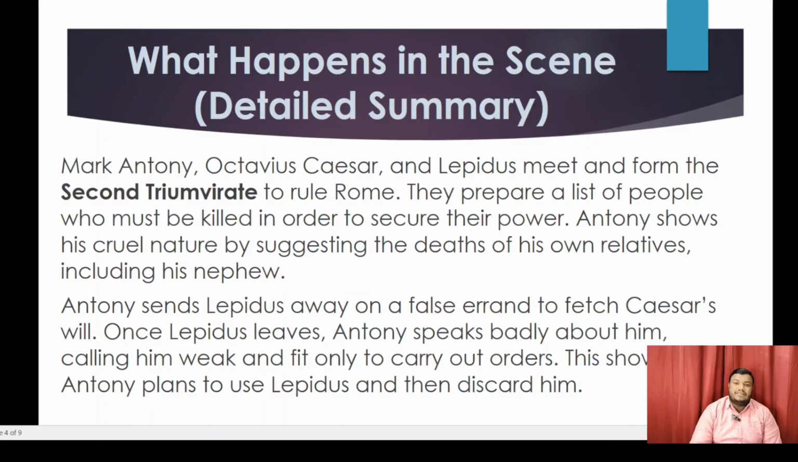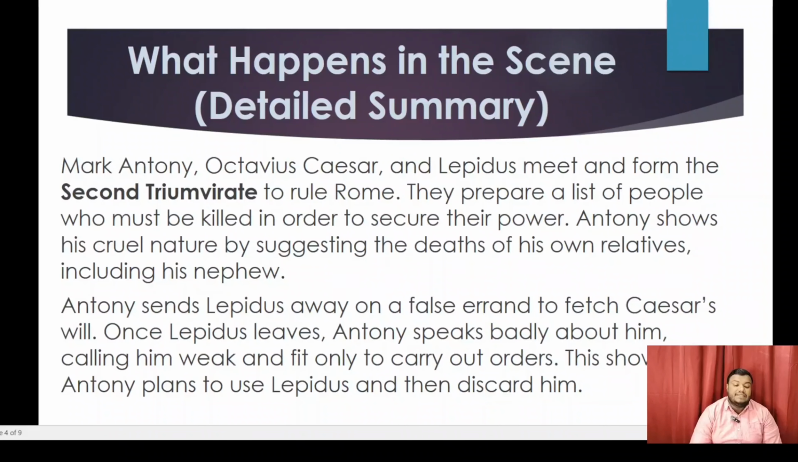Now let us discuss the summary of the scene. Mark Antony, Octavius Caesar, and Lepidus meet and form the Second Triumvirate to rule Rome. They prepare a list of people who must be killed in order to secure their power. Antony shows his cruel nature by suggesting the deaths of his own relatives, including his nephew.